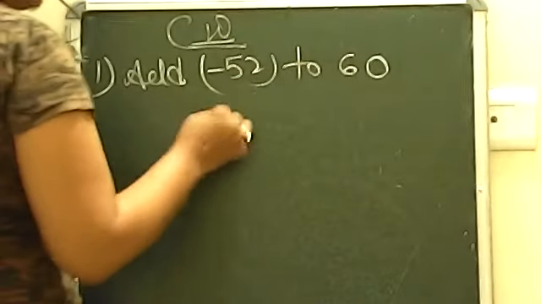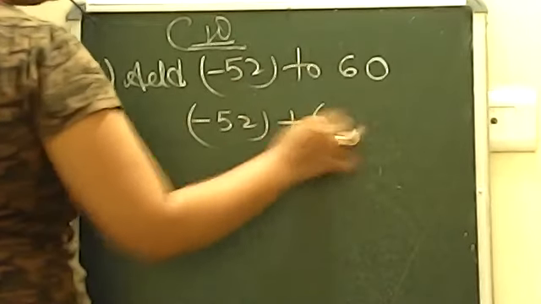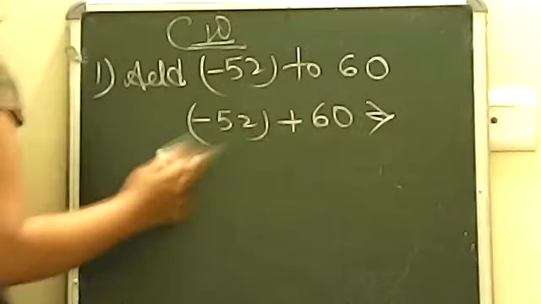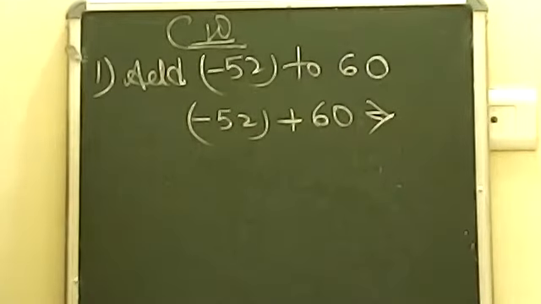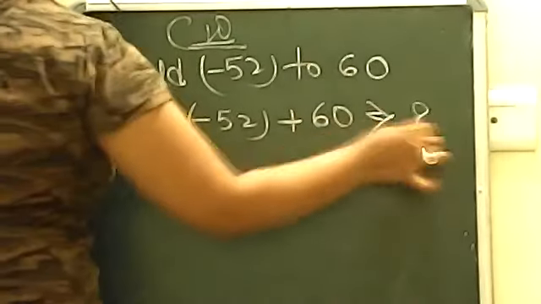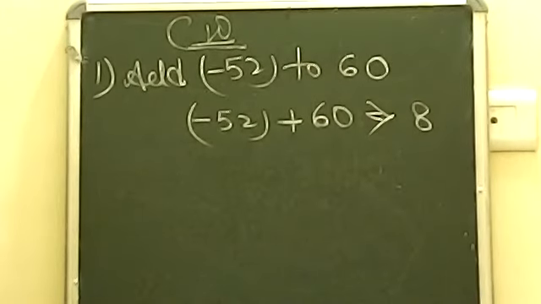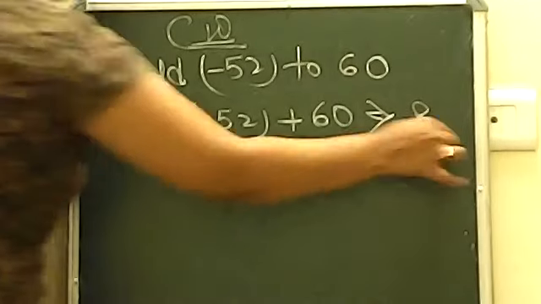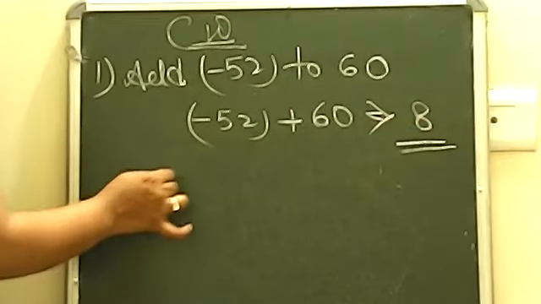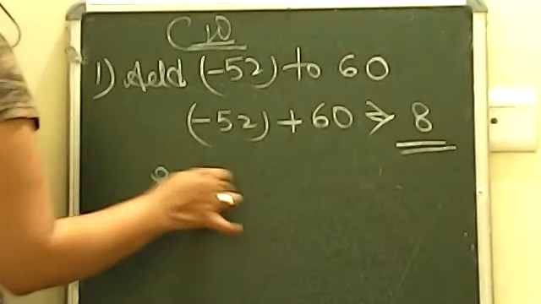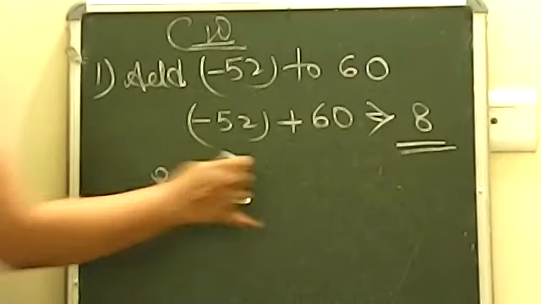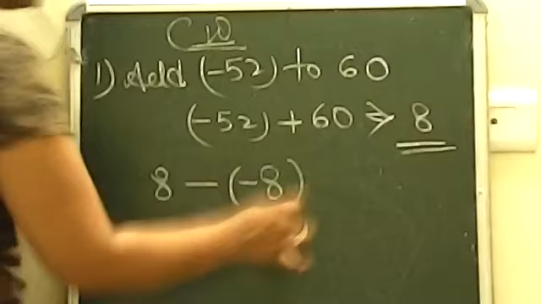You know if you have minus 52 and 60 coming together, both are different signs. If both are different signs, they will subtract each other and the number will come positive 8. You can write it as 8 or positive 8. Now in the next step, you have to subtract minus 8 from the result. This is our result. Now you have to subtract minus 8 from 8.